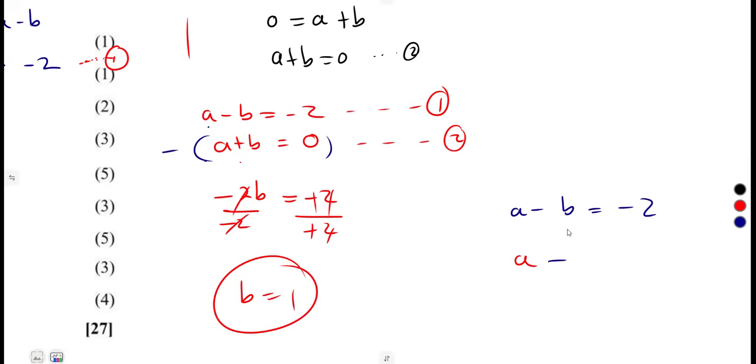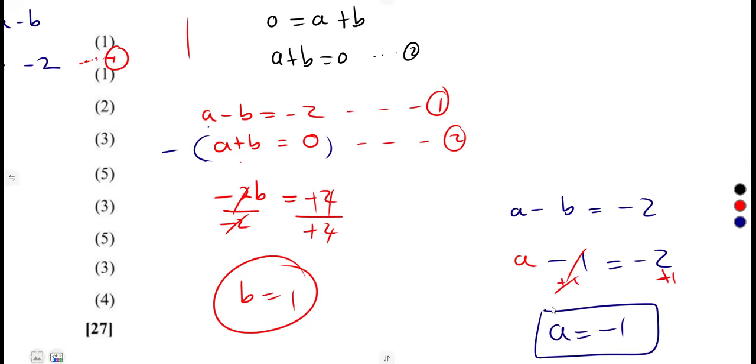So a minus b, where b is 1, is supposed to give us -2. So what is the value of a? All right, simply add 1 both sides of your equation to get rid of this. So a is equal to -2 plus 1. That's a negative 1. So that is it, guys.